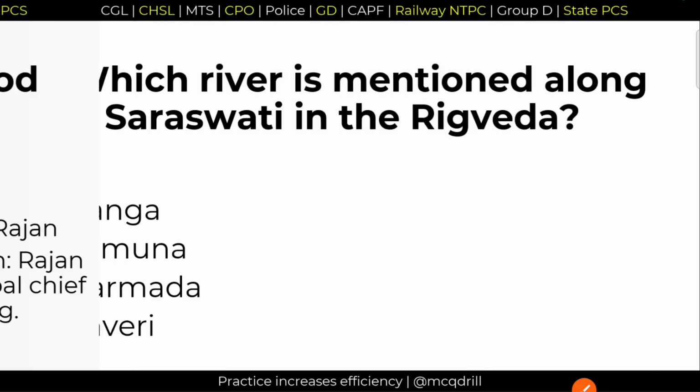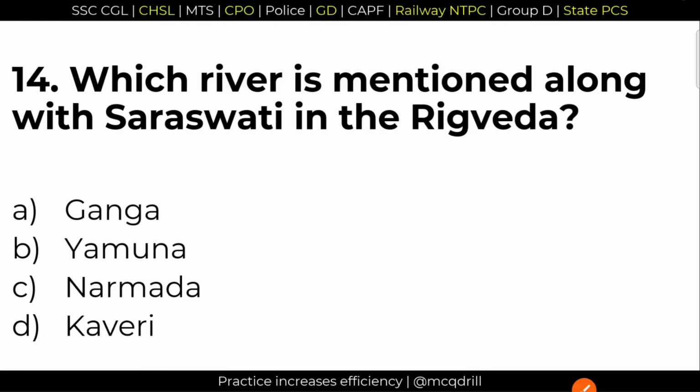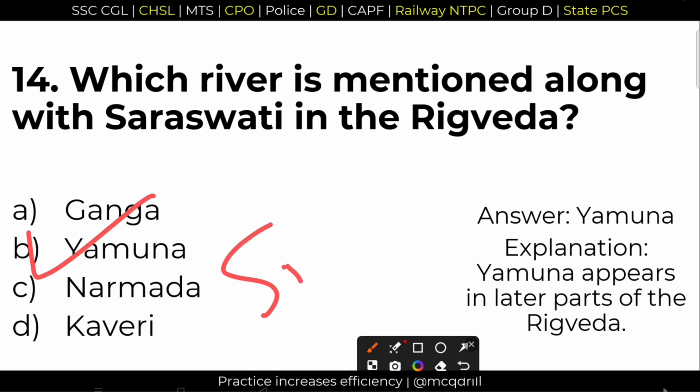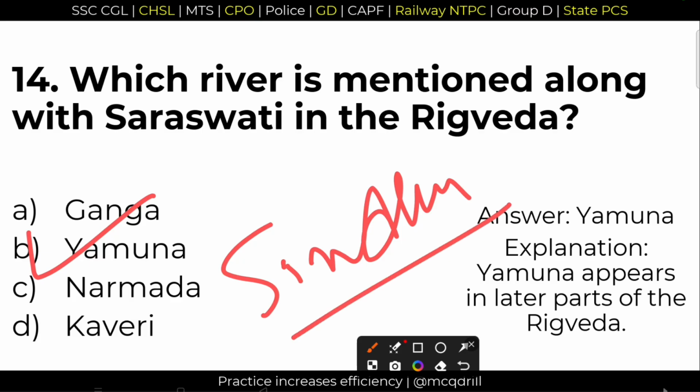Important question. 14. Which river is mentioned along with Saraswati in Rig Veda? It was Yamuna. Option B is the right answer. Yamuna as well as Ganga both were mentioned in Rigvedic period. So was the Sindhu. Sindhu was the most named river in Rigvedic period. Option number B is the right answer here.